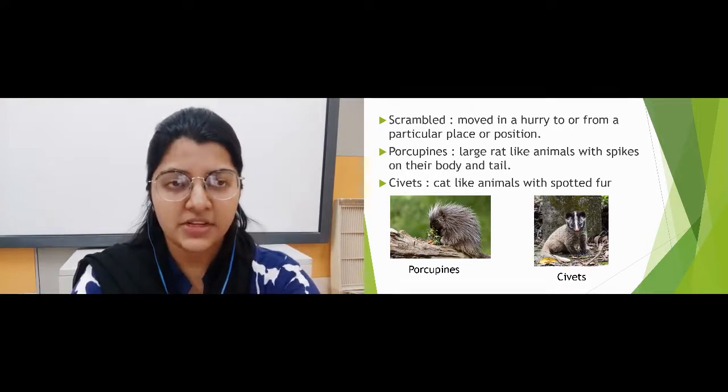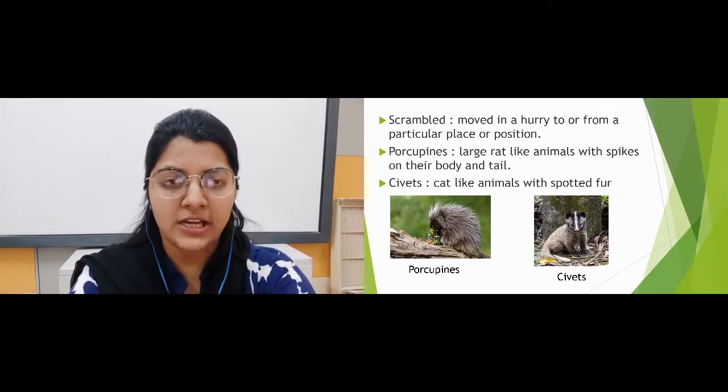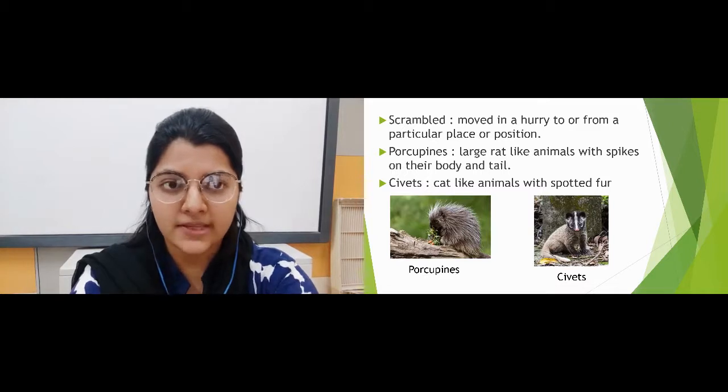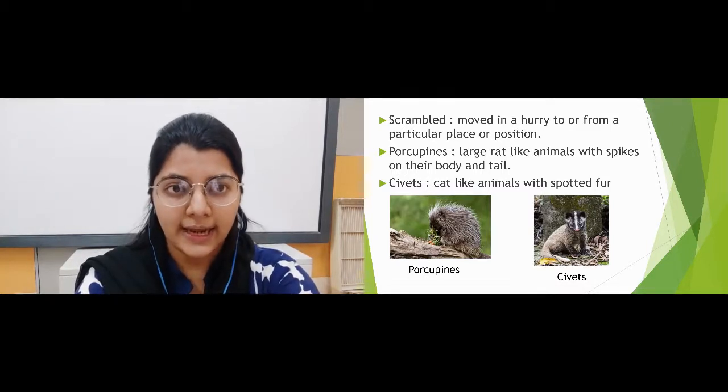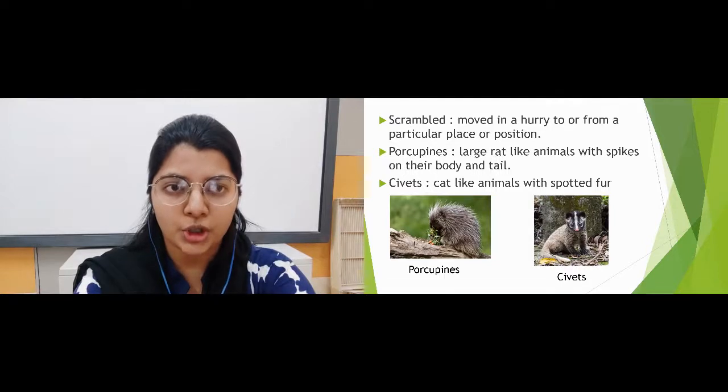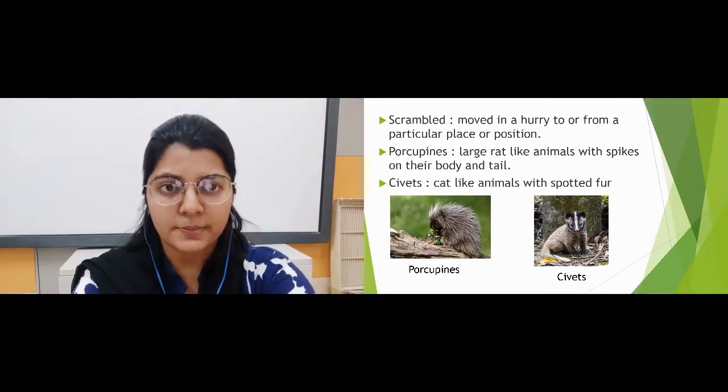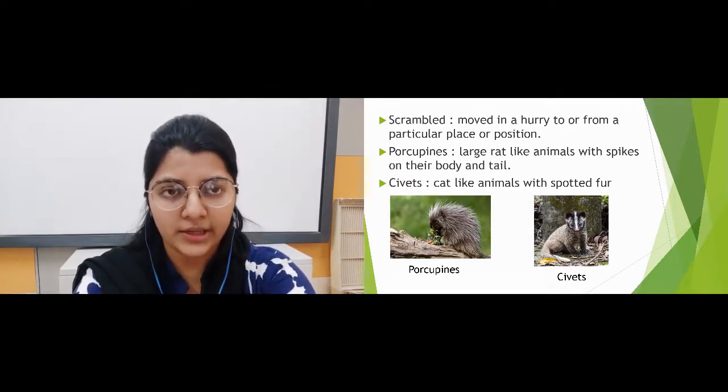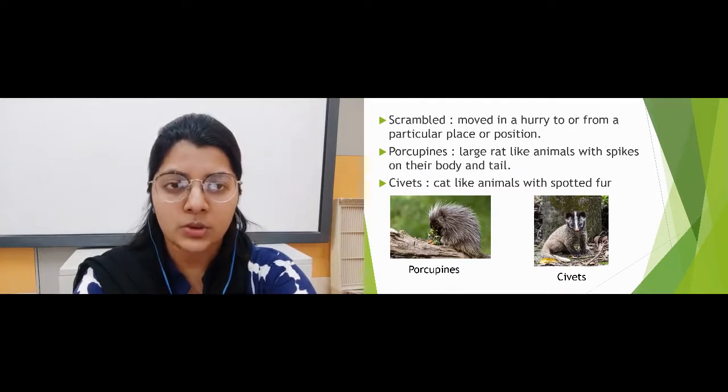Now next we have civets, C-I-V-E-T-S. What do you mean by civets? These are the cat-like animals spotted with fur. You can also see from the picture and understand it very clearly. So this was about the hard words, where we have studied 5 hard words which will make the chapter very easy for you to understand.